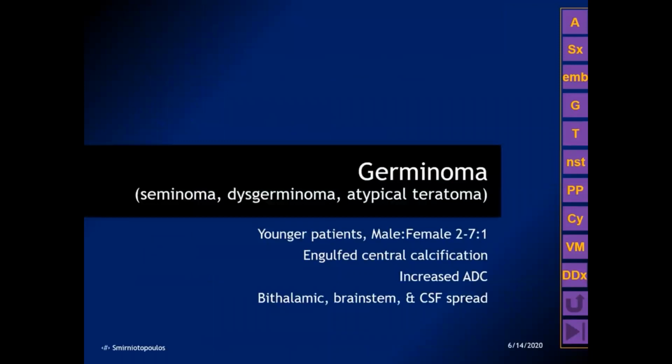So let's talk first about germinoma. Again, the synonyms for this tumor include seminoma, dysgerminoma, and atypical teratoma. It primarily presents in the first 2 or 3 decades with a distinct male predilection, oftentimes as high as 7-to-1. On imaging, it classically engulfs or surrounds a central calcification thought to represent pre-existing pineal calcification. In comparison to pineal parenchymal tumors, germinomas have increased ADC values, and the tumor may extend to involve the thalamus, the brainstem, or have CSF dissemination.